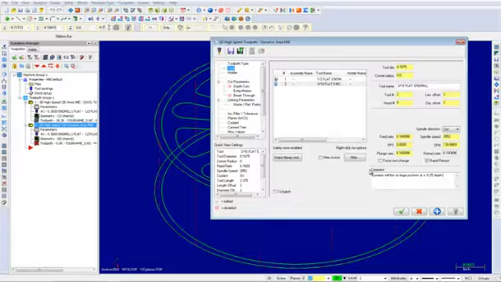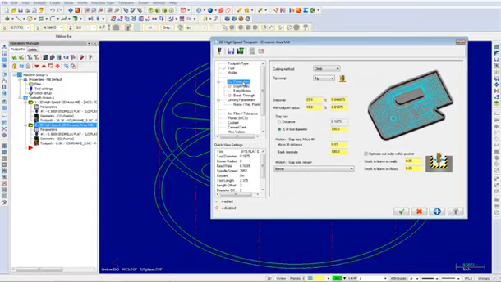Once complete, from the Tree View list, select the cut parameters. Change the settings for the second toolpath as shown. Change the amount of stock to leave on both the walls and floors to 0. Also, change the percentage of tool diameter to 500.